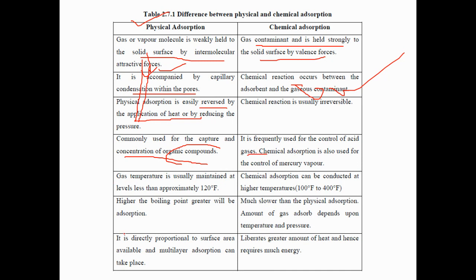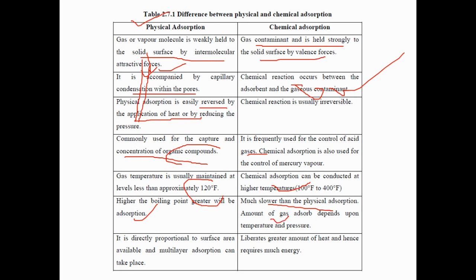You have to remember both differences between physical and chemical absorption. Gas temperature is usually maintained at less than about 120 degrees Fahrenheit for physical absorption, and for chemical absorption a higher temperature is used. The higher the boiling point, the greater the absorption. Physical absorption is slower, and the amount of gas absorbed depends on temperature and pressure.